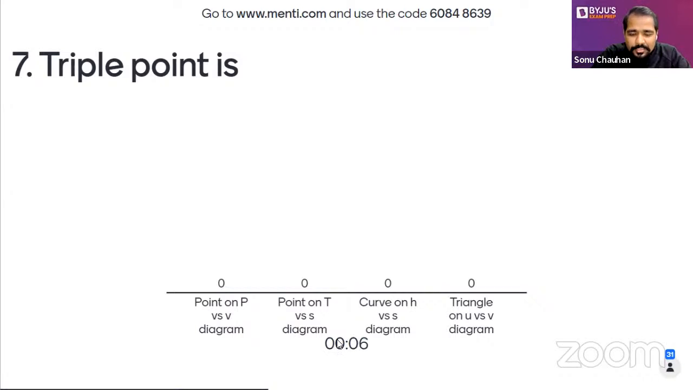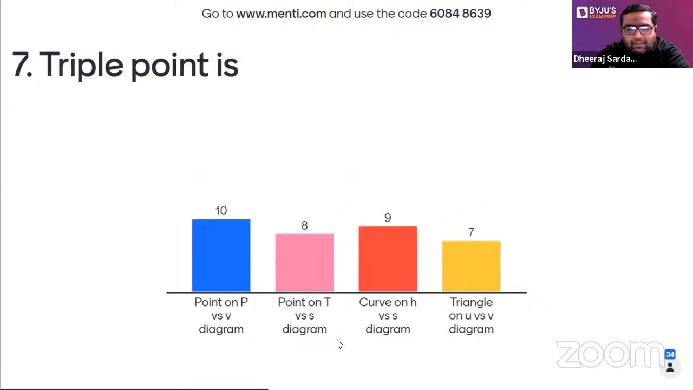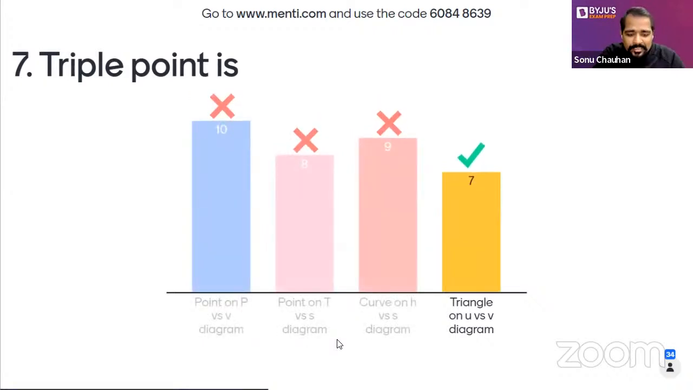Take the answer fast. Only 3 seconds left. Great, 7 of you have taken the right answer, that is C. Triple point is the triangle, because maximum of you have said that the triple point is a point on the PV diagram. It's not a point on the PV diagram, it's a line, right? Take this point very carefully. It's a line on the PV diagram.